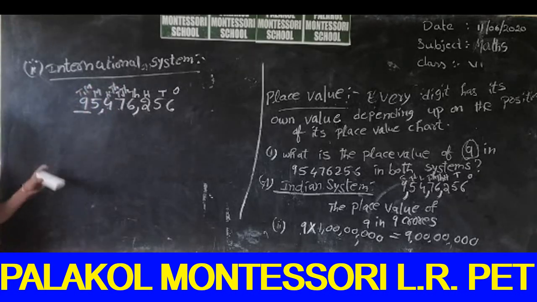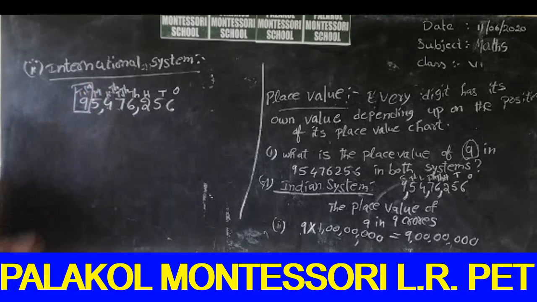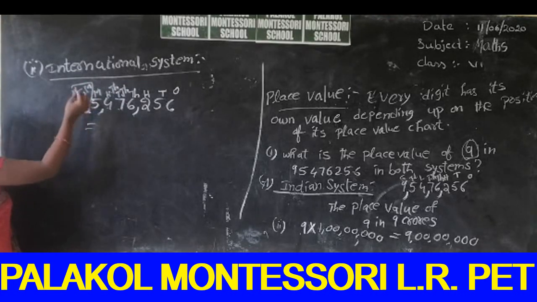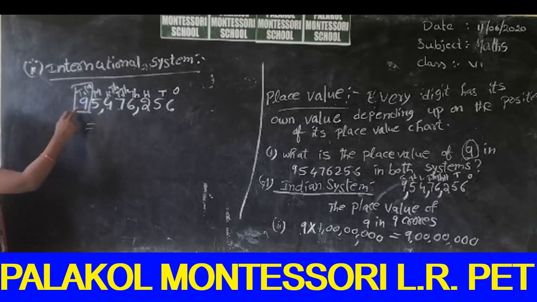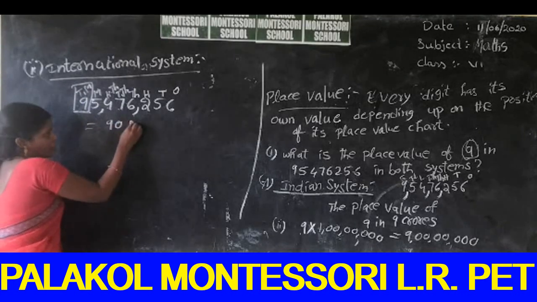So what is the place value of 9 in the international system? 10 millions. In the place of 10 millions, what is the number? 9. So 9 ten millions means 90 millions.